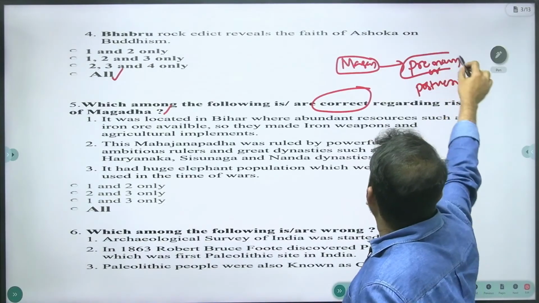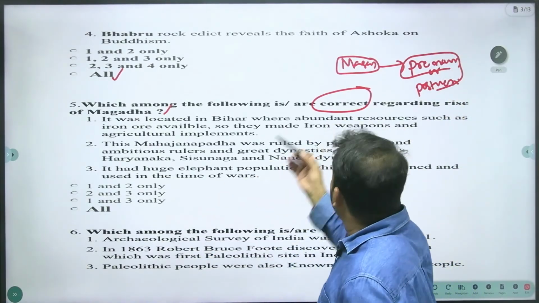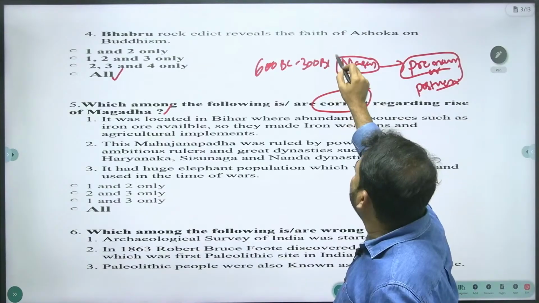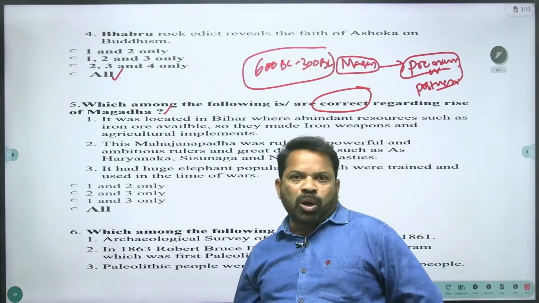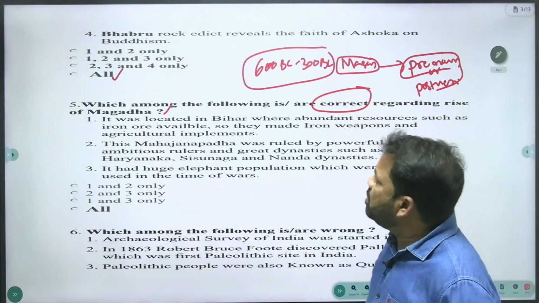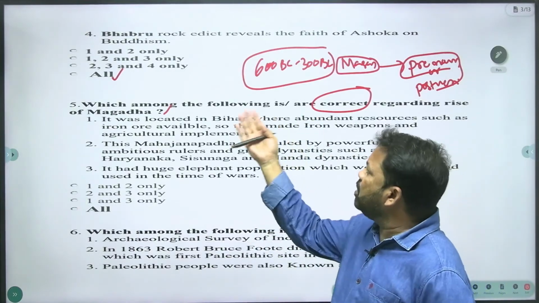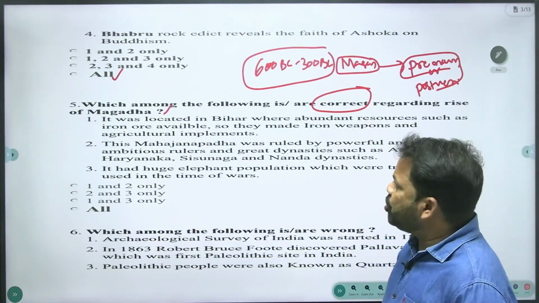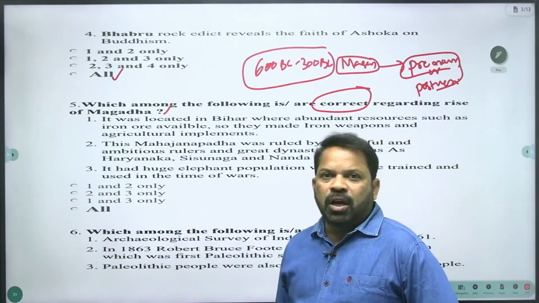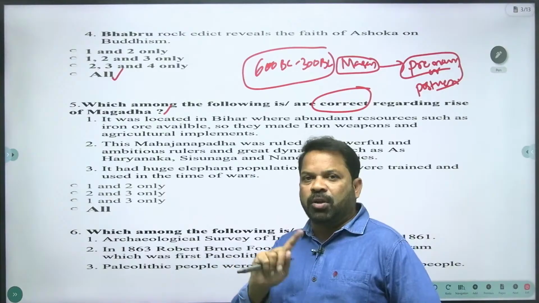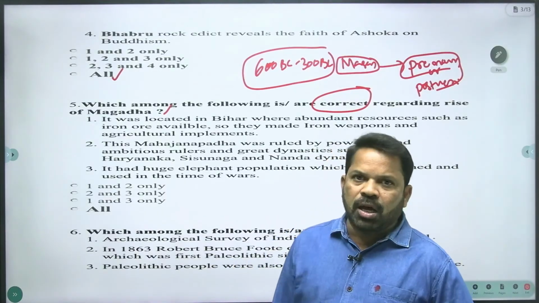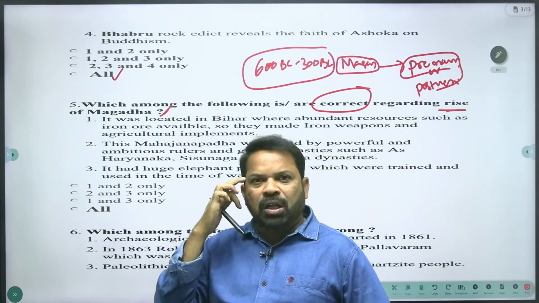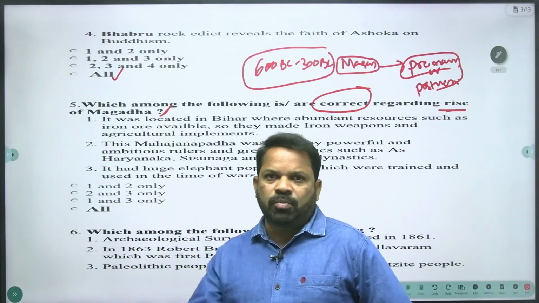Post-Vedic or pre-Mauryan. So in the time of pre-Mauryan, that is 600 BC to 300 BC, the territorial expansion took place. There were a total of 16 Mahajanapadas, and out of them, Magadha was very powerful, and Magadha occupied all the Mahajanapadas except Gandhara and Kamboja. And the question is regarding how Magadha conquered all the Mahajanapadas except Gandhara and Kamboja.